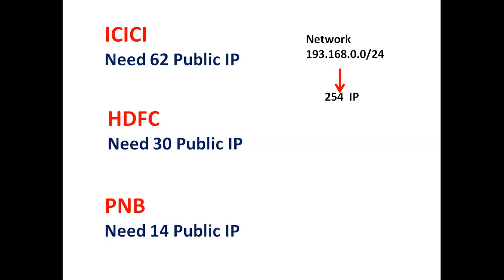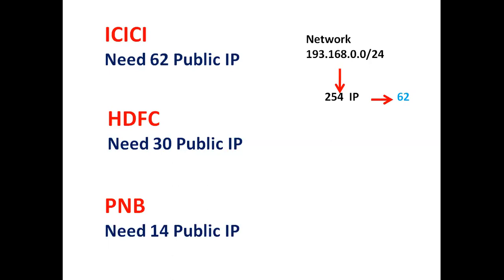So if you have 8 host bits, it means that this network has 254 public IP addresses. And if I'm giving this network to ICICI, how much is ICICI going to use? ICICI is going to use just 62 public IP addresses. So it means that ICICI is going to waste 192 public addresses.